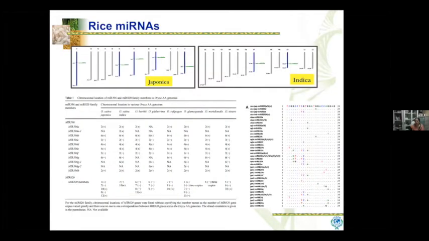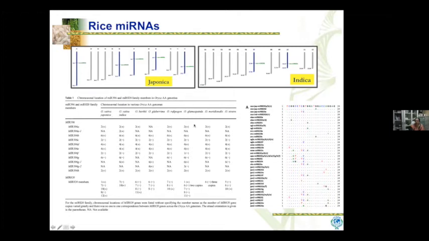So one of these microRNAs was picked up and found to be very specific to rice. Interestingly, it showed differences in the genomic locations between the Japonica and the Indica rices. There were a larger number of alleles in the Japonica varieties as compared to the Indica varieties. Initially we thought that it had probably got something to do with genome sequencing, either the chromosomes have not been fully mapped, or the sequences still need to be understood. But then we did a parallel study using a lot of different rice varieties.